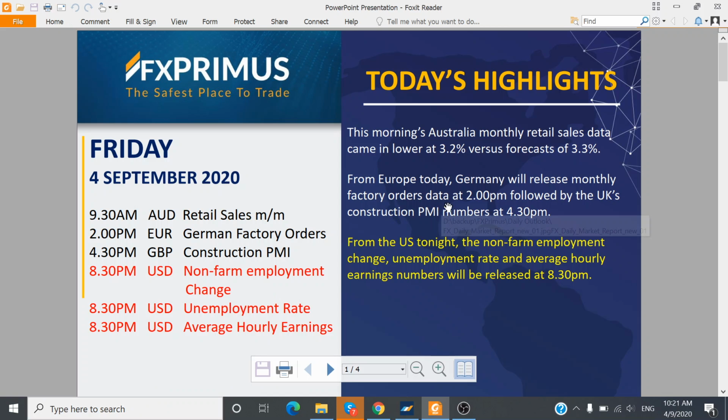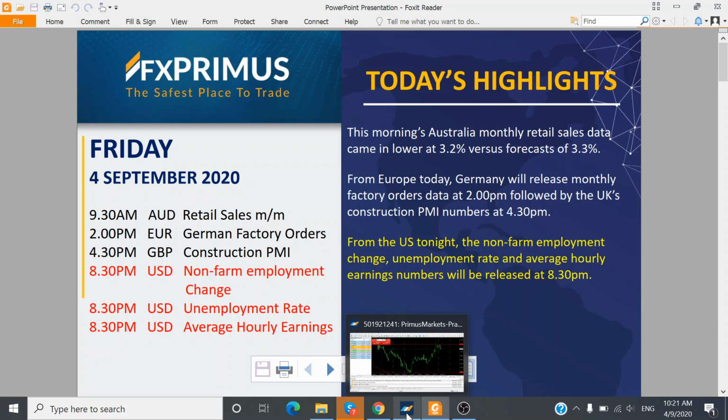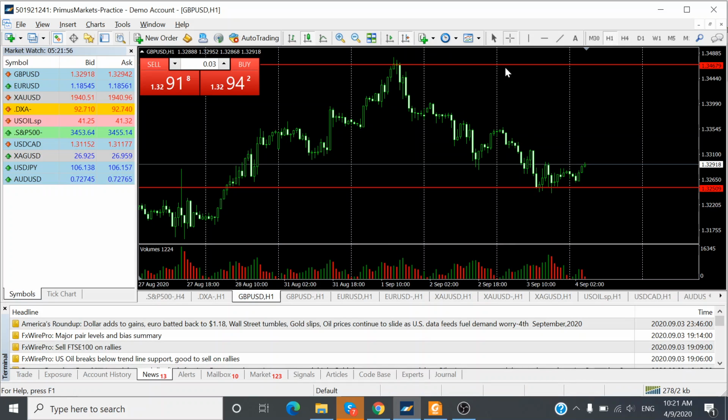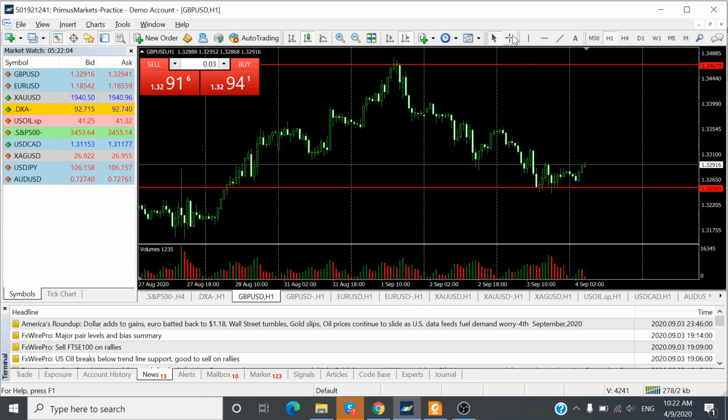Okay, so moving towards the afternoon sessions, we will be having German factory orders data at 2 p.m. and we will be having the UK's construction PMI numbers at 4:30 p.m. So for the UK pound, yesterday it was still on a bearish tone, moving down about 110 pips throughout the morning and UK trading sessions. And during the US trading sessions, it was just consolidating within the 44 pip range.